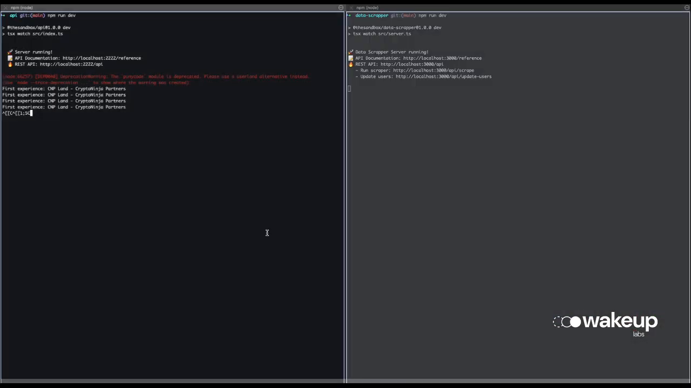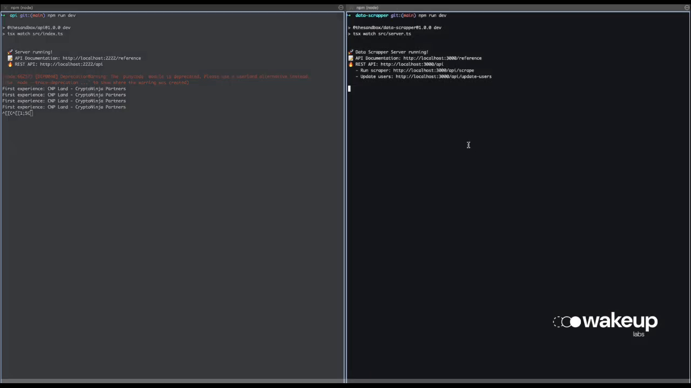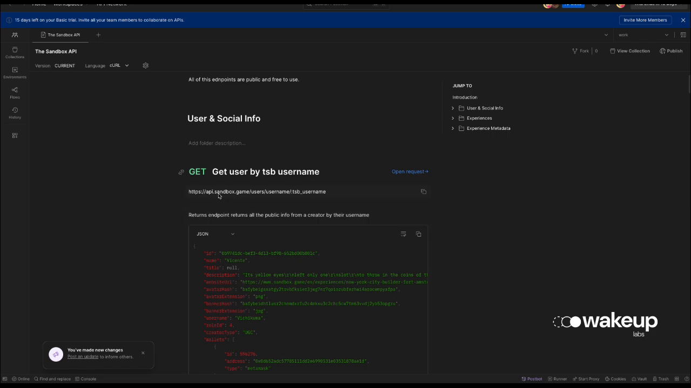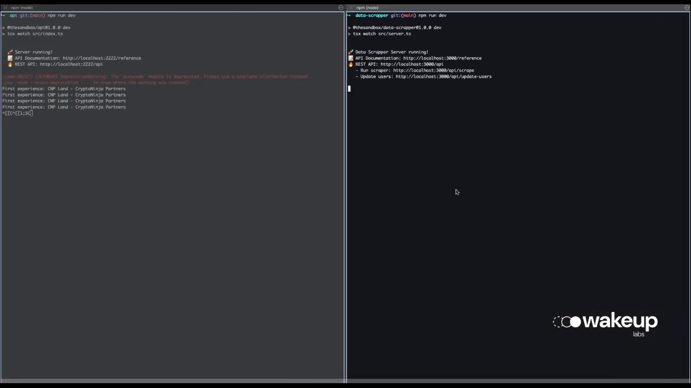So we built two services right now. We built the API, that we are going to talk about in a moment, and we built the data scraper, but not a data scraper that goes crawling through the web searching for data. It's consuming this set of public endpoints from the Sandbox, and collects the specific data that we need,